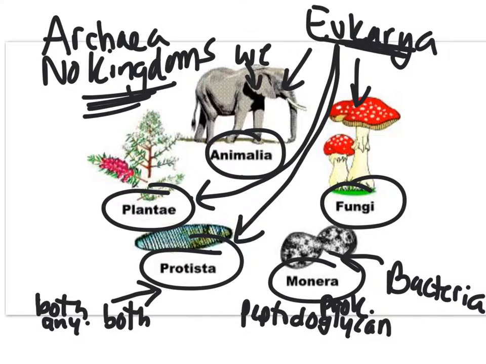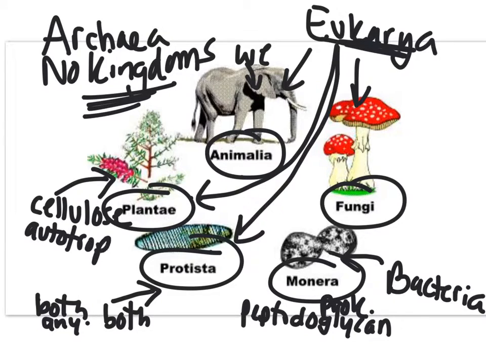Plants, on the other hand, are also multicellular, and they have cell walls, but their cell walls are made up of something called cellulose. Just a different kind of chemical than what you see in the Monera, the bacteria. And their nutrition, we know, they are autotrophs. They have to make their own food.